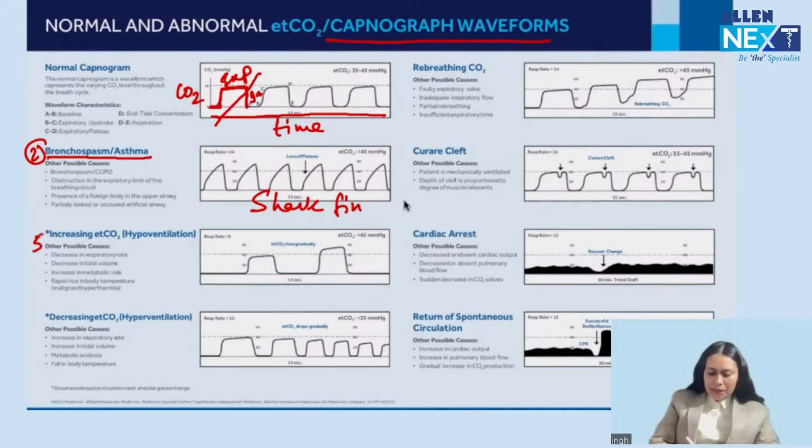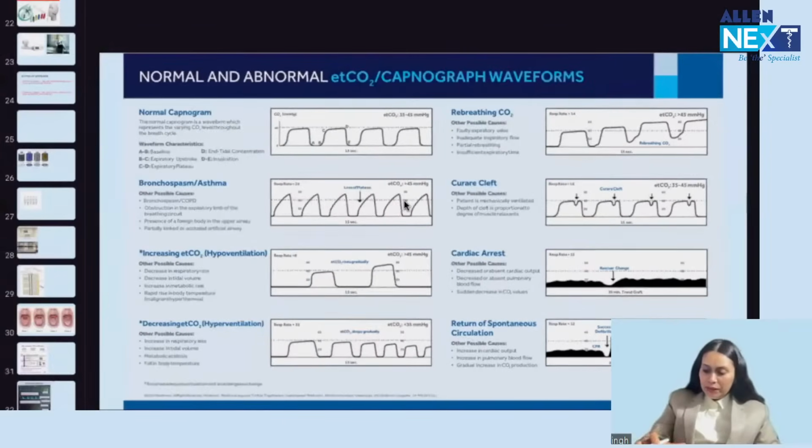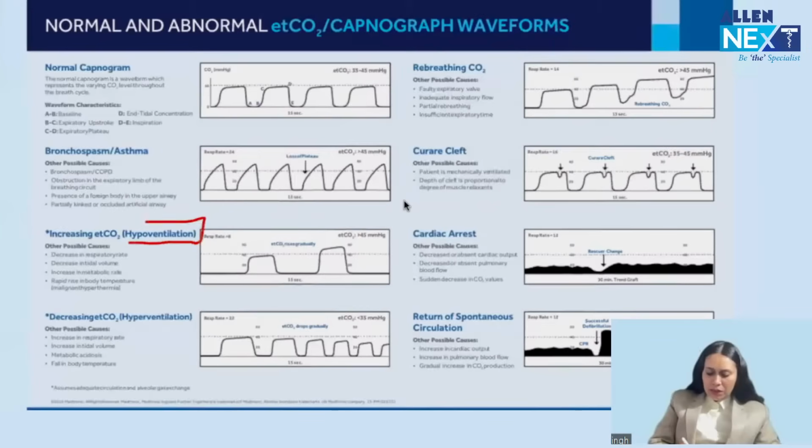Then increasing EtCO2. It can be seen when CO2 is retained in blood, that is hypoventilation, or when CO2 is being produced in high amount, that is in hypermetabolism.